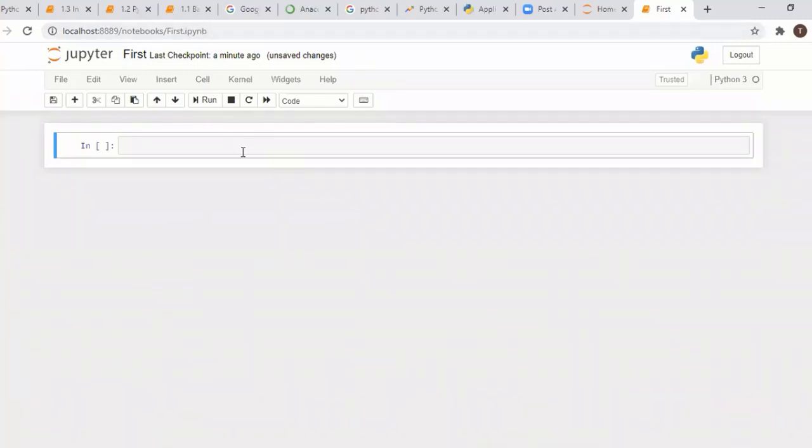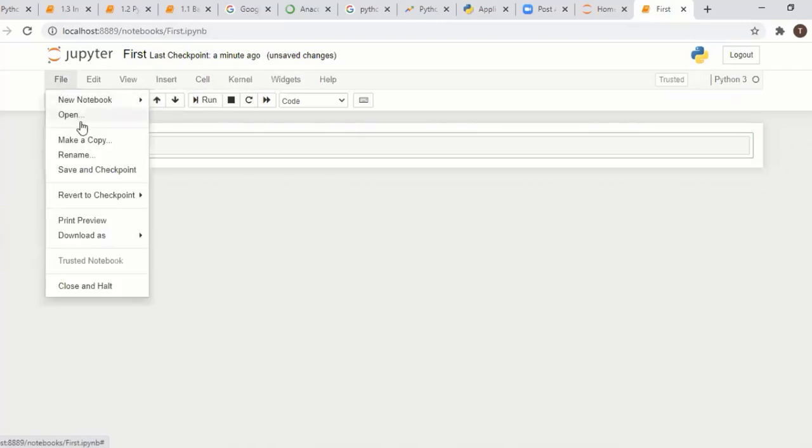It should be like this. Okay. So you can write your program in this cell. Everything is a cell. Here you can create, so many menus are there. Make a copy. You can save everything and edit.